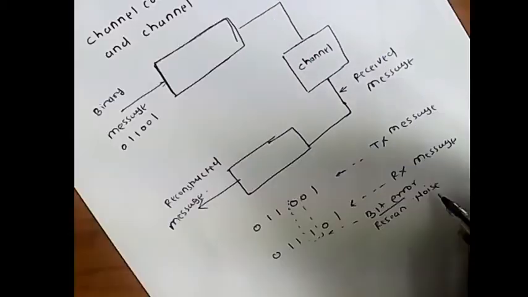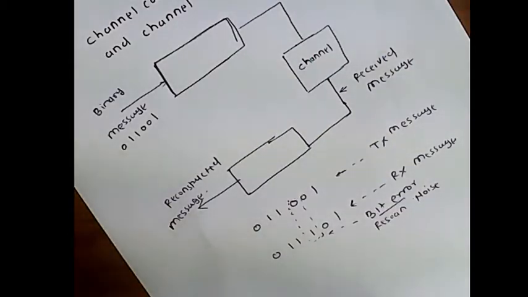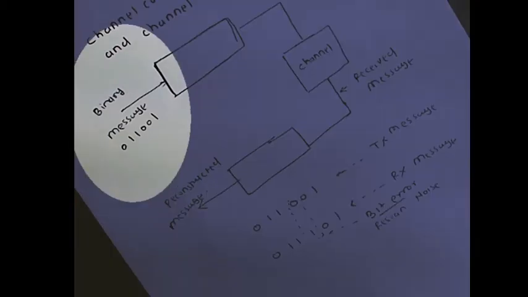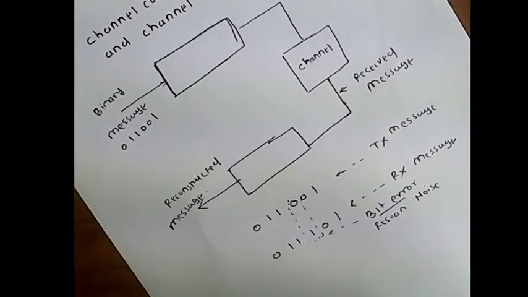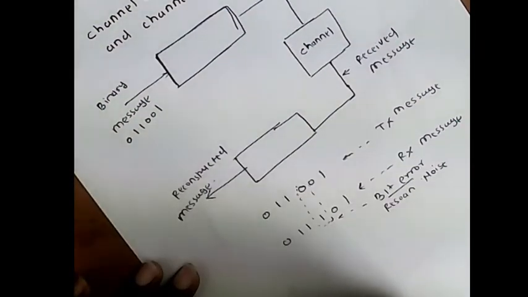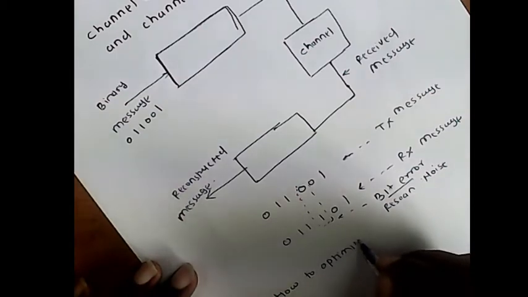That is the noise. So how can we protect against this error, so that the errors in the transmission and reception of binary data in digital communication are as minimal as possible? This is a very big challenge: how to optimize or remove this noise or bit error.